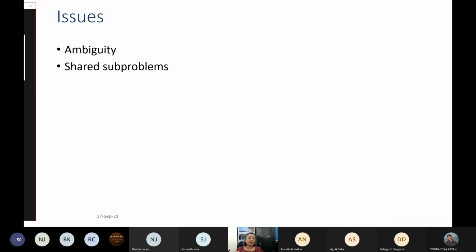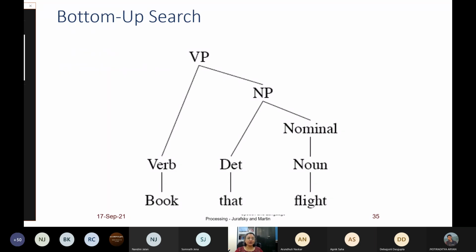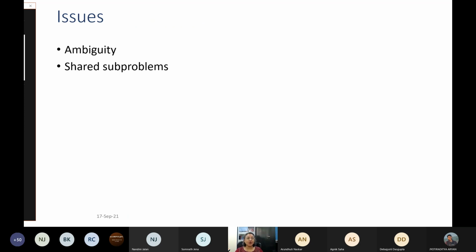However, there is ambiguity. As I said, you can get book from either verb or noun, and you have a lot of rules that you could apply. So you have to decide what you wish to apply, and you also want to do it in a manner where you need not redo your efforts.